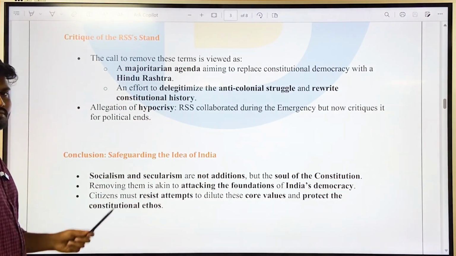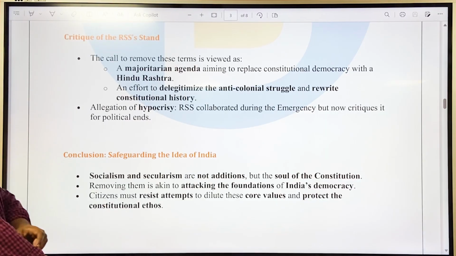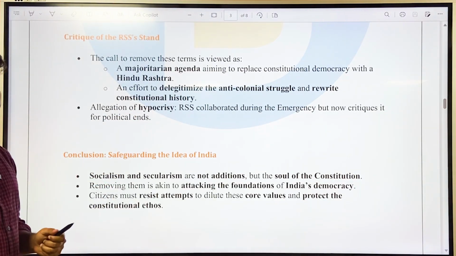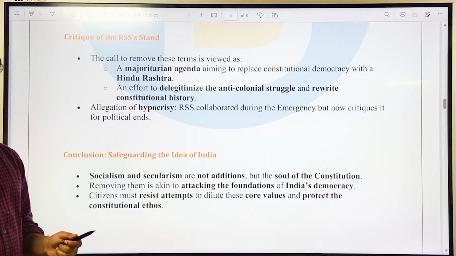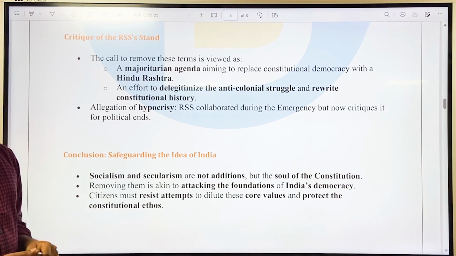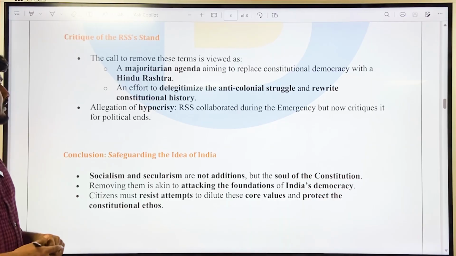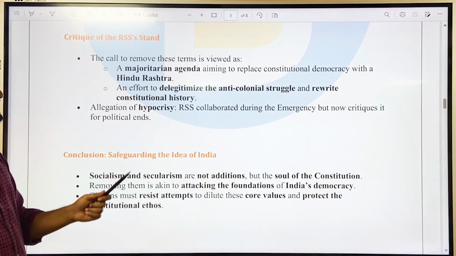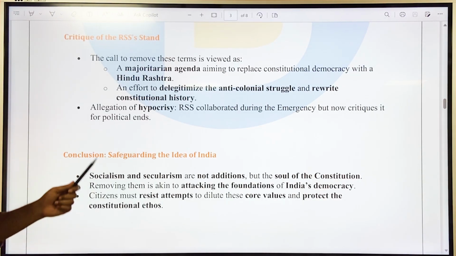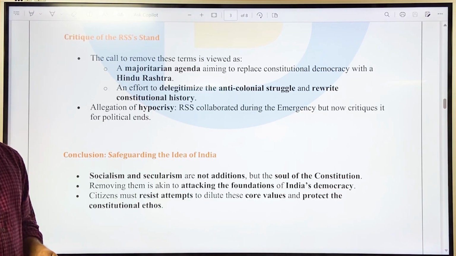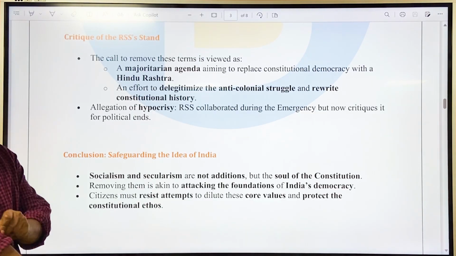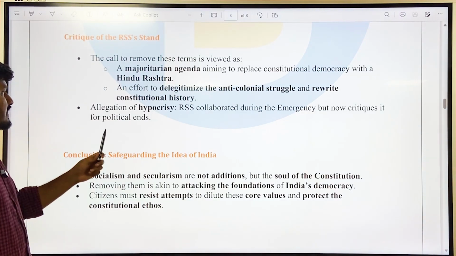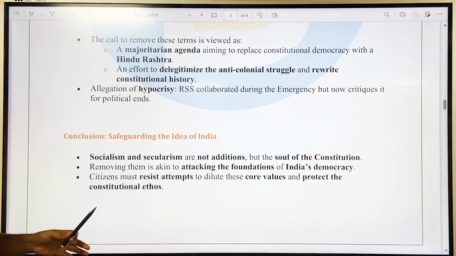Then about the RSS stand. The call to remove these terms is viewed, according to the author, as a majoritarian agenda aiming to replace constitutional democracy with a Hindu Rashtra, and an effort to delegitimize the anti-colonial struggle and rewrite constitutional history. So they are very critical of the RSS statements, and they allege hypocrisy.